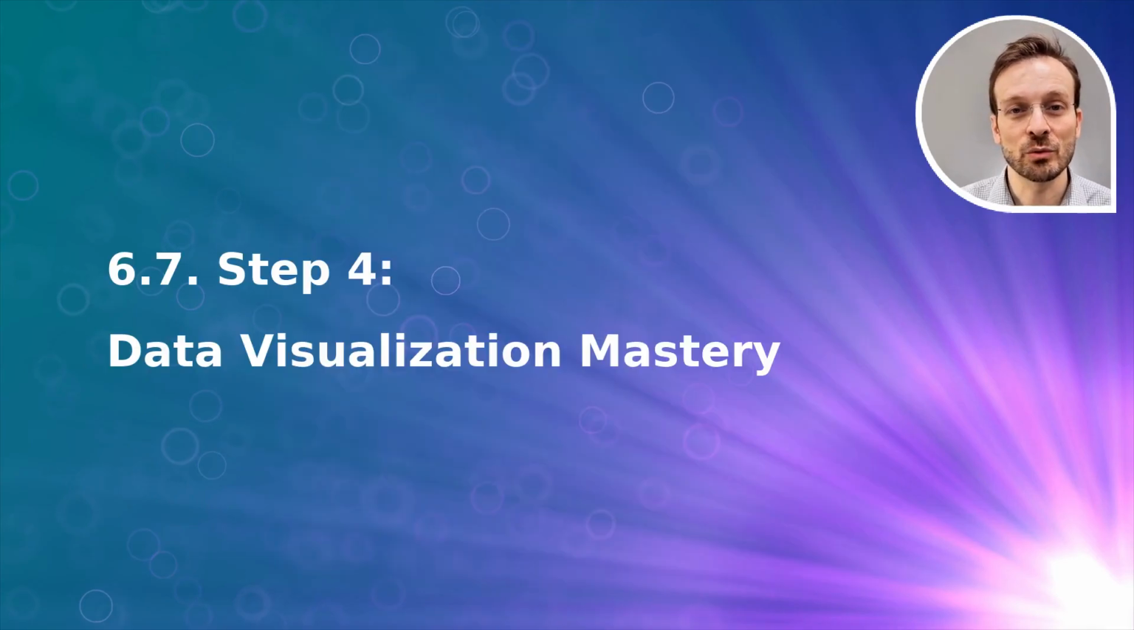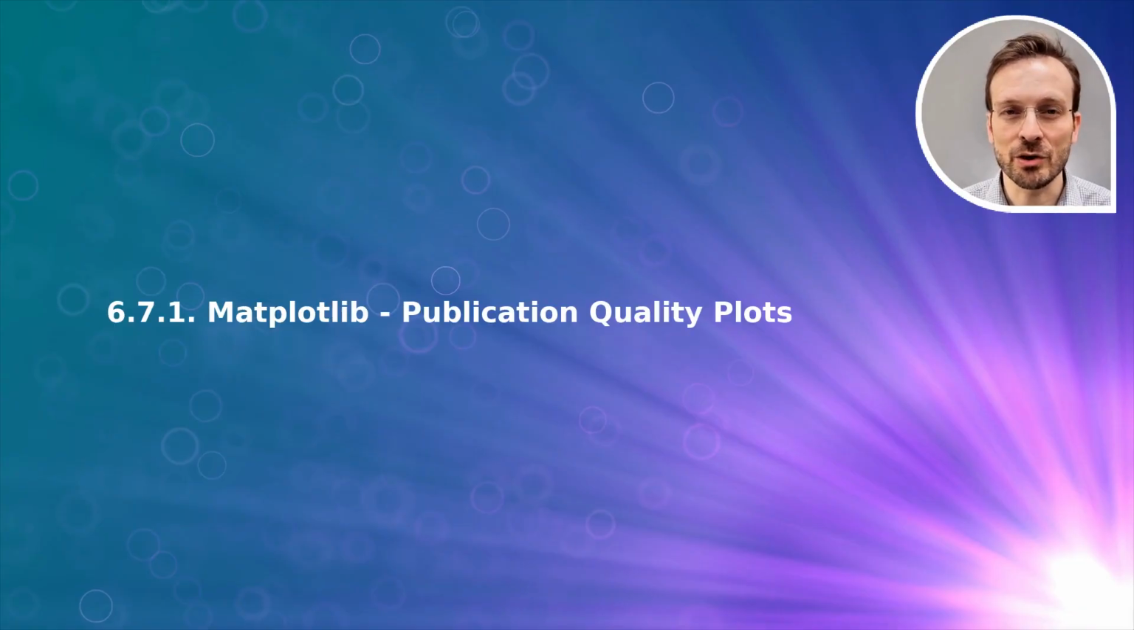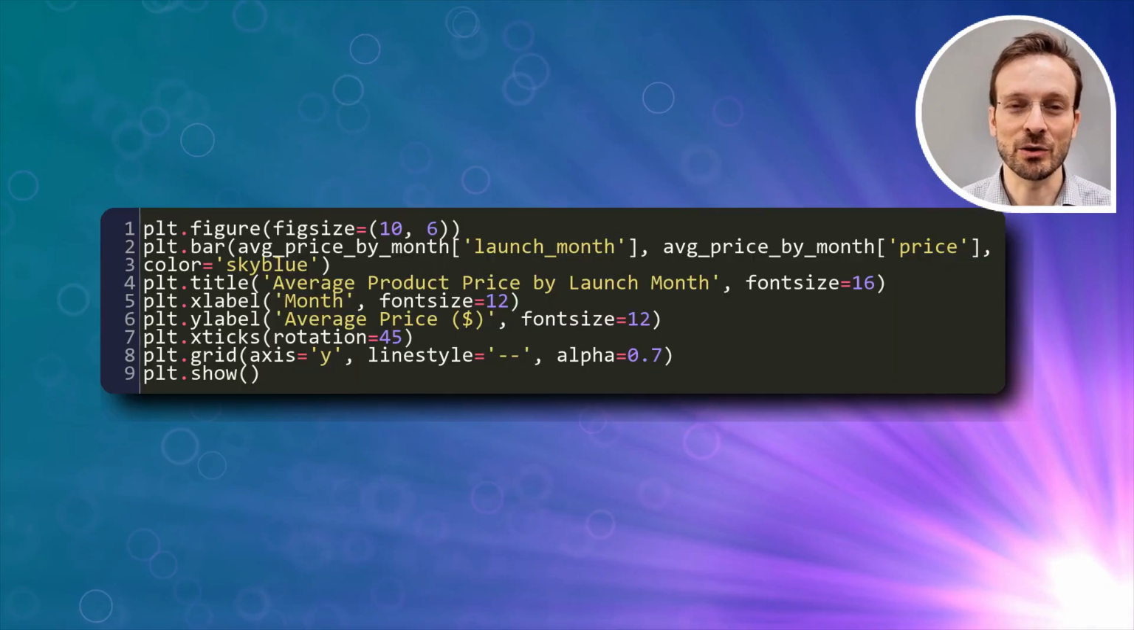Now we reach step 4, data visualization mastery. This is where your data really comes to life. Matplotlib is your go-to library for creating publication-quality static visualizations. This code creates a professional bar chart showing average product prices by launch month.